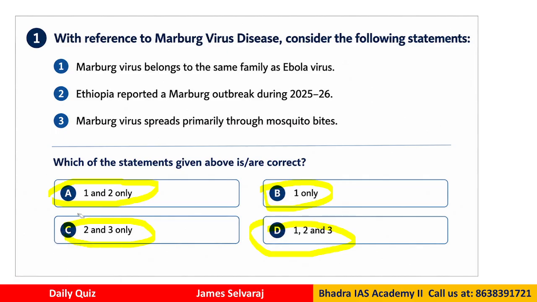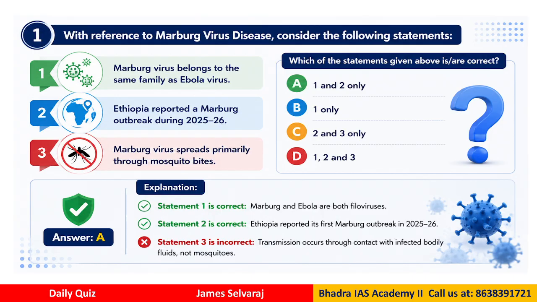So we need to understand the basic concepts related to the virus. This will be mostly from the science and tech point of view and also health point of view. So what is the solution for this question? The correct answer would be A, that is 1 and 2 only.